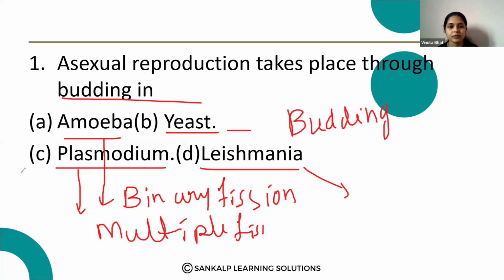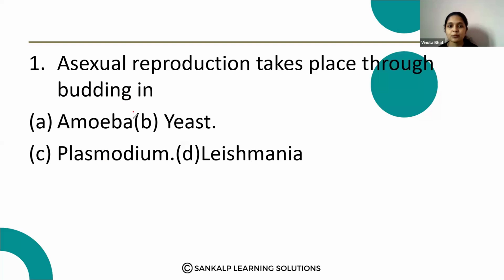So the correct answer is option B, yeast. Yeast reproduces through budding.